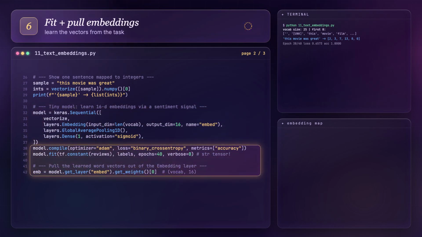Compile and fit. Adam, binary cross entropy, accuracy. A handful of epochs on 12 examples. Accuracy pins to 1 early and stays there. The loss is still middling, and that's fine. The point isn't a low number, it's that to push the loss down at all, the embedding layer is forced to send positive words one way and negative words the other.